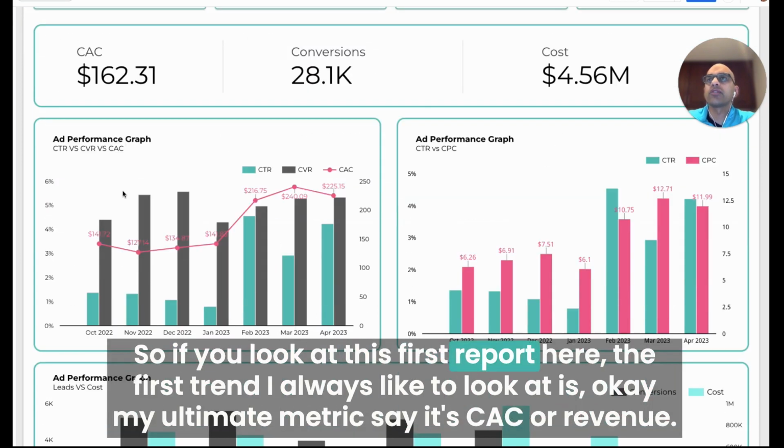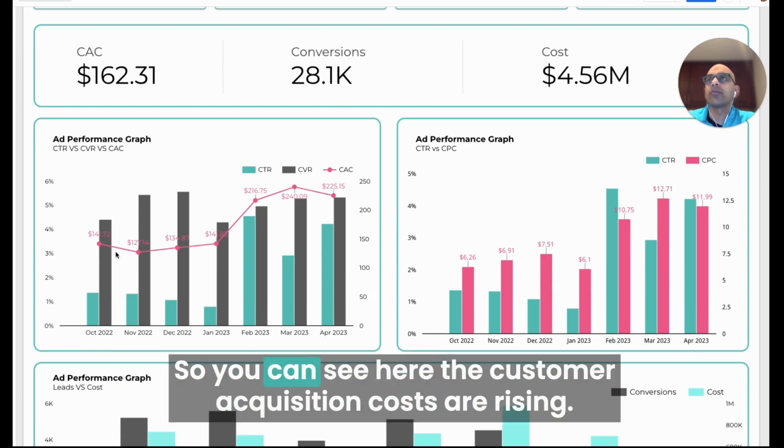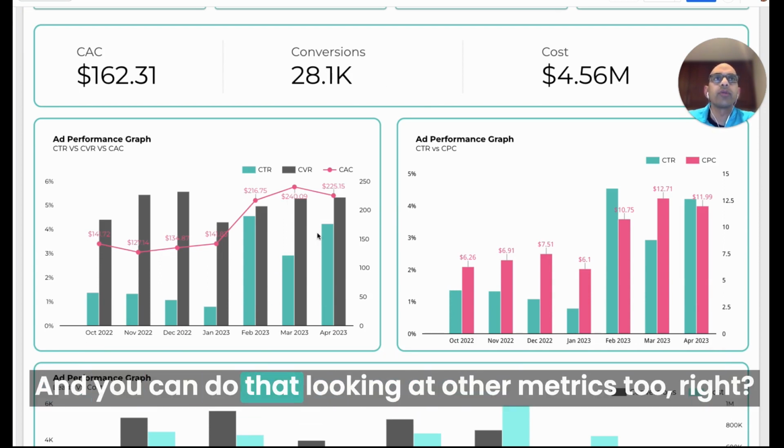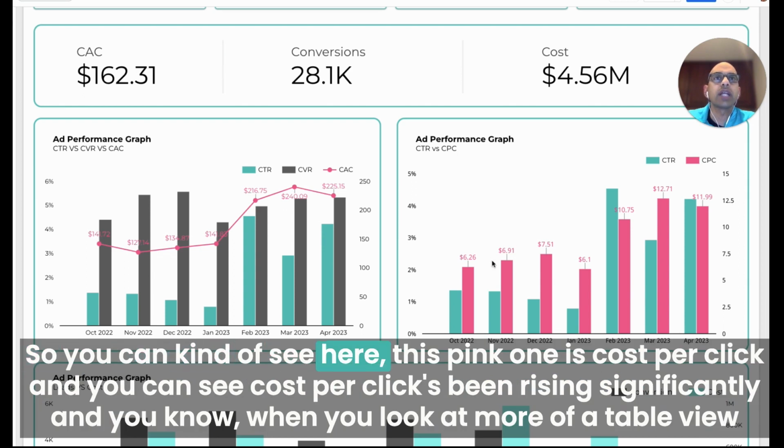If you look at this first report here, the first trend I always like to look at is a multiple metric, say CAC or revenue. How is that changing over time? You can see here, the customer acquisition costs are rising. So as we look through the other reports, what is the reason for that? Why is CAC rising? We can do that looking at other metrics too, right? You can see here, this pink one is cost per click, and cost per clicks have been rising significantly.